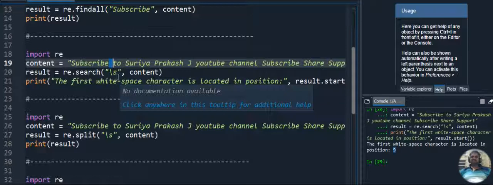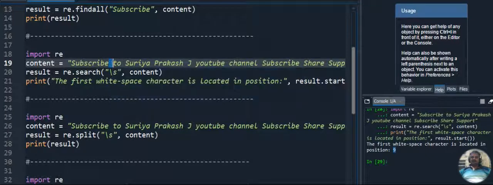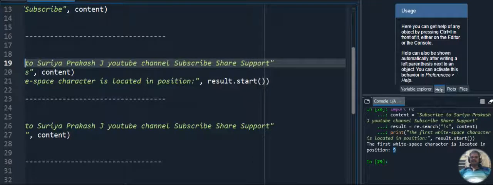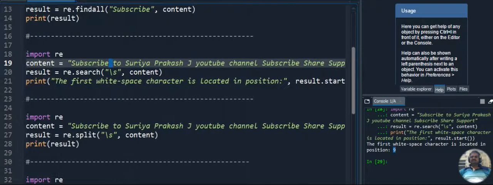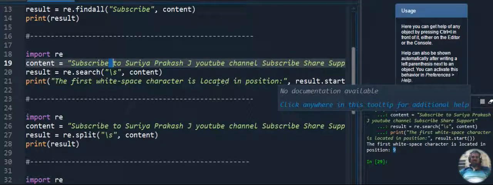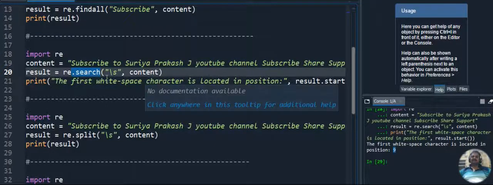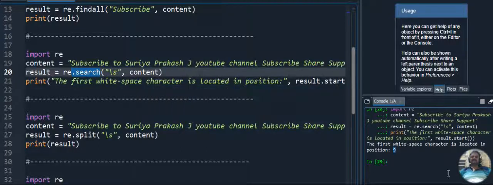\s represents the white space. In the given content it will search for the white space. Here in the 9th position we identify the white space, so result.start will display the white space position. One more thing: search is a predefined method and start is a predefined method. Search is used to search for the white space in the given content, and result.start identifies in which position the white space starts. It starts at the 9th position, so it displays 9. That is what we get from this code.